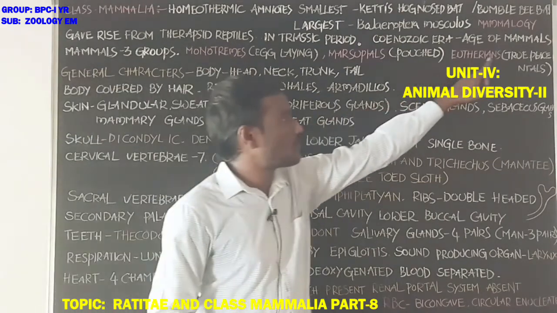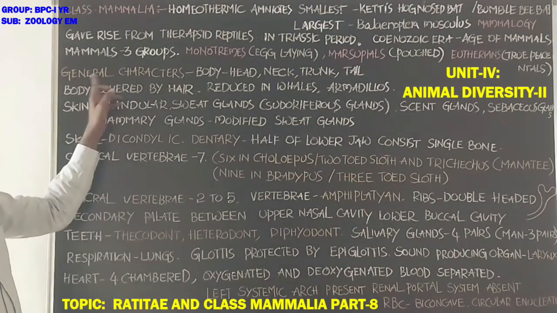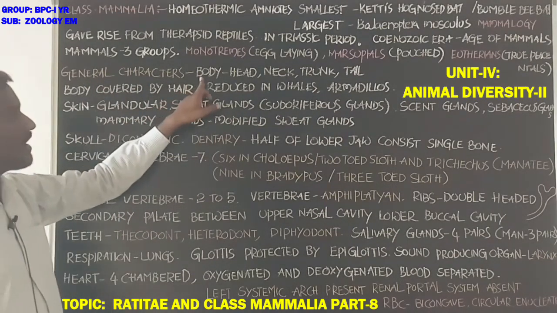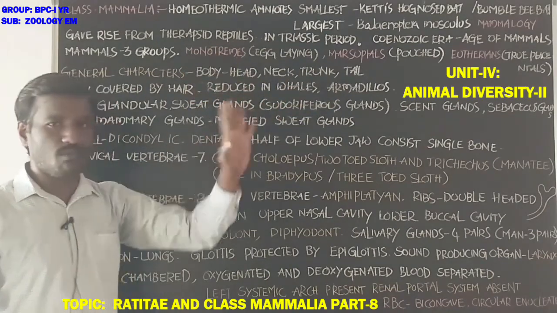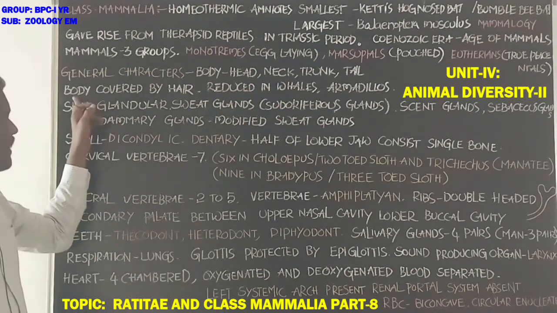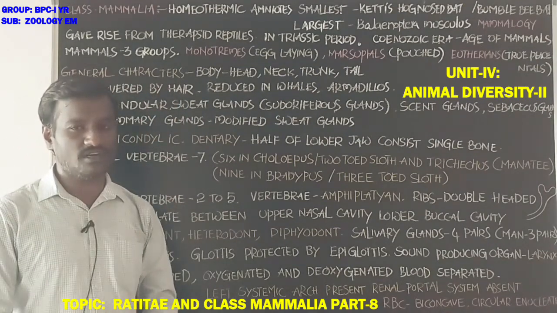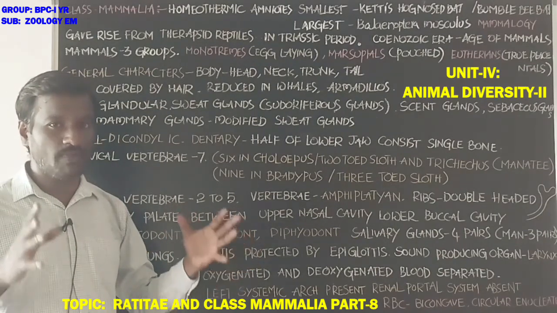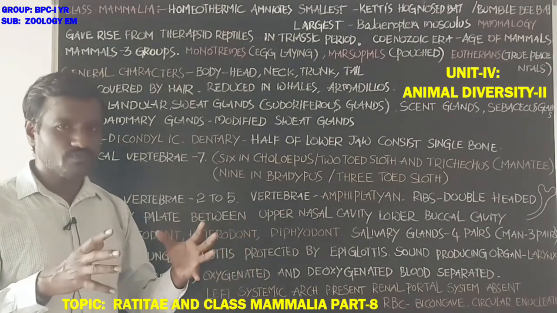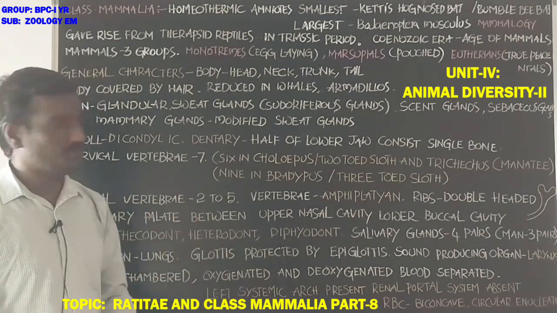Eutherians are true placentals. Next, general characters of the mammals. Body is divided into head, neck, trunk, tail, 4 parts. Its body is covered by hair. It is the main feature, unique feature of the mammals. But any one of the stages of development of the animal shows the body covered with hair.